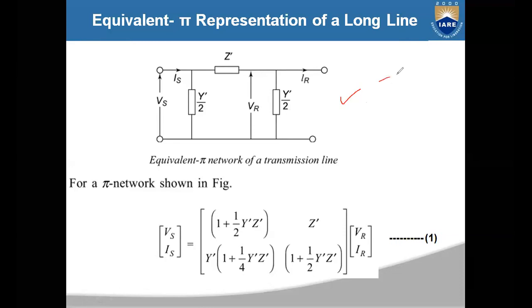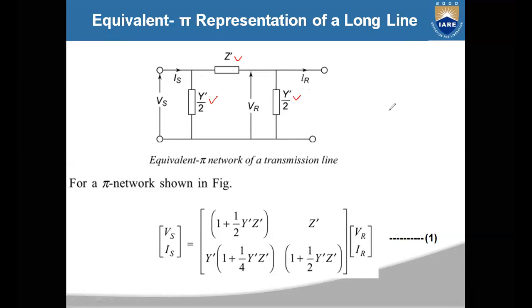You will have a series impedance, which is represented with Z dash, and a shunt admittance. The capacitance of the long transmission line will also be divided into two parts, and lumped at the receiving end and the sending end. The shunt admittance, let us call it Y dash by 2, at the sending end as well as the receiving end.